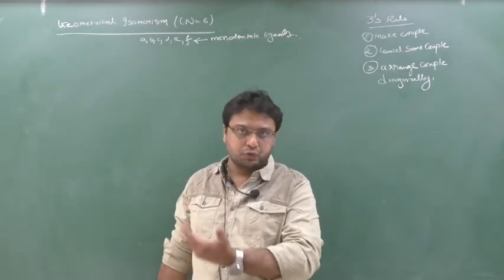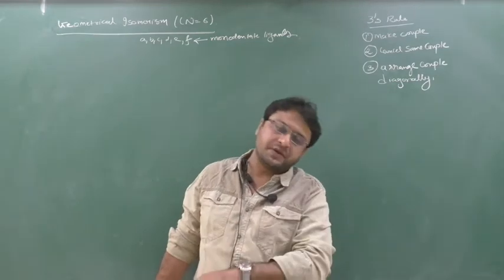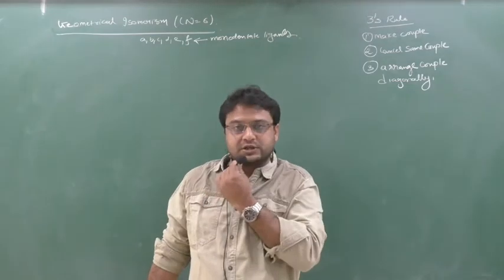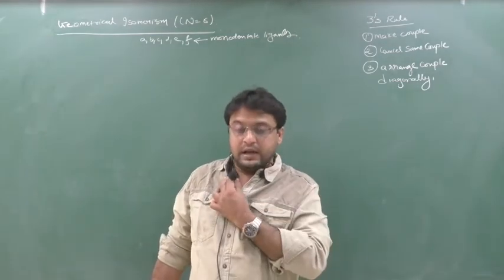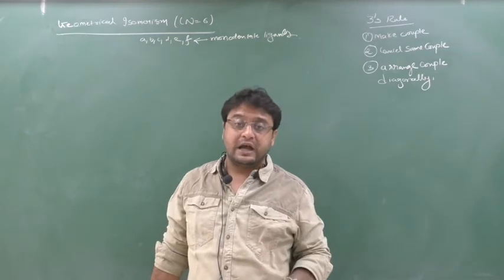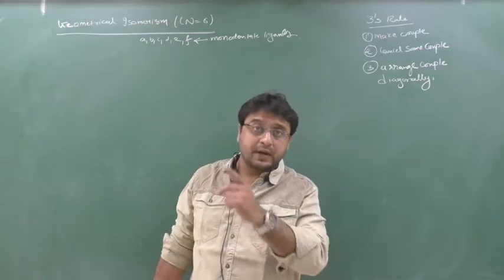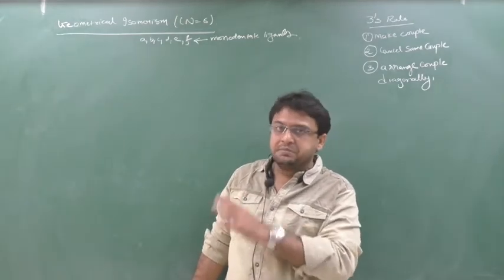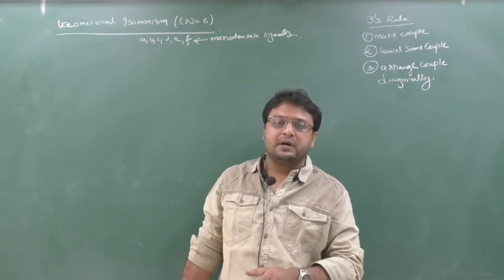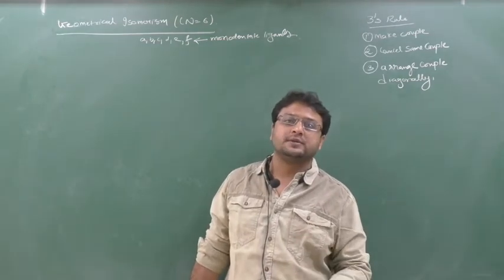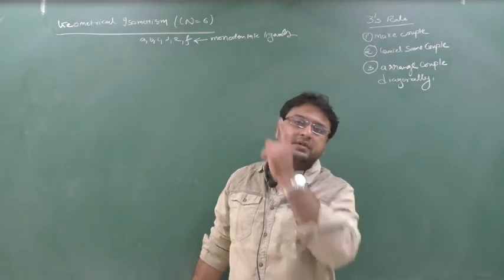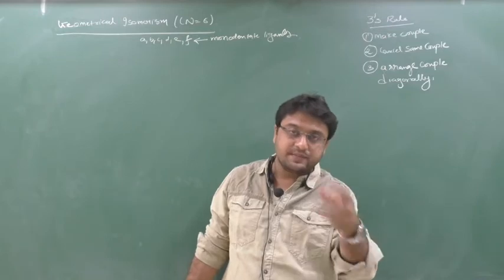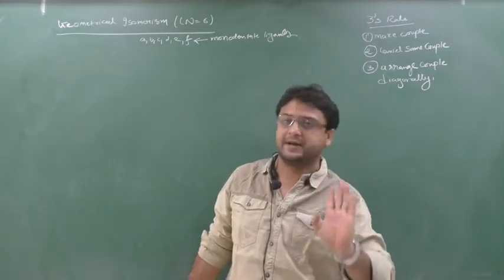I will show you what to do, what not to do, how many isomers there are, and what kind of structures there will be. I will show everything. In the end, after completion, I will give you one number related to that list of isomers. If you remember the list of isomers and that number, I assure you, if geometrical isomers related to coordination number 6 come in any question, whether AIIMS, whether JEE, whether NEET, whether any exam, you will solve it within a fraction of a second.